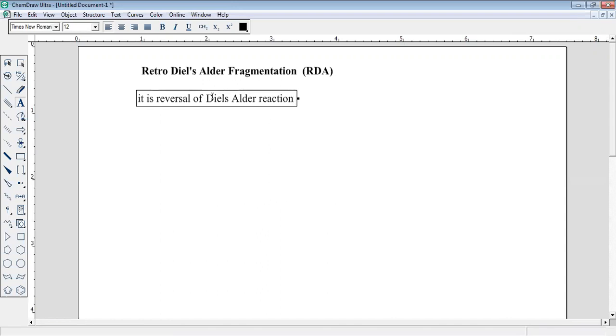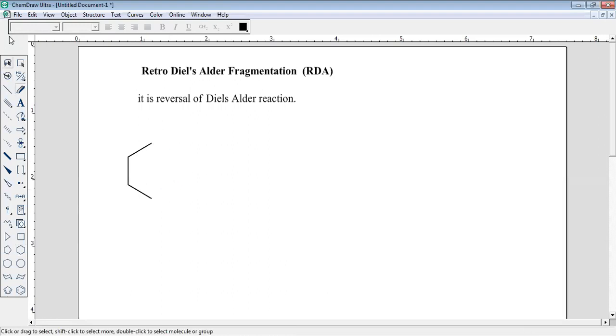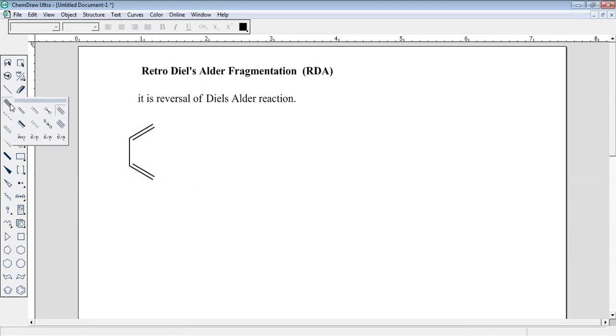And we know what a Diels-Alder reaction is. Yes, it is a cycloaddition reaction. So if you see here, suppose this is the reactant. What is the Diels-Alder we are trying to show here? So when you take, like this, diene and dienophile, yes, very good, diene and dienophile. So this is the example of a Diels-Alder reaction.